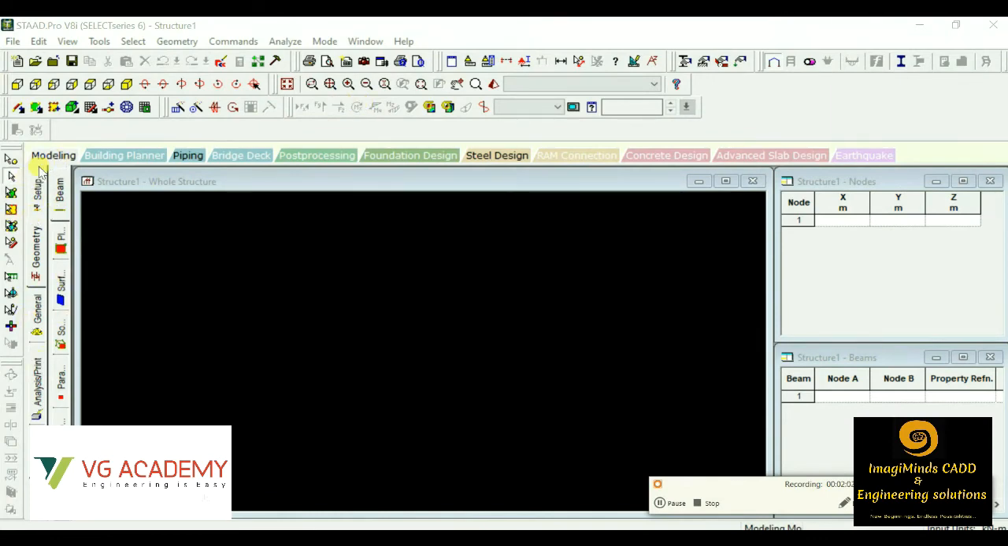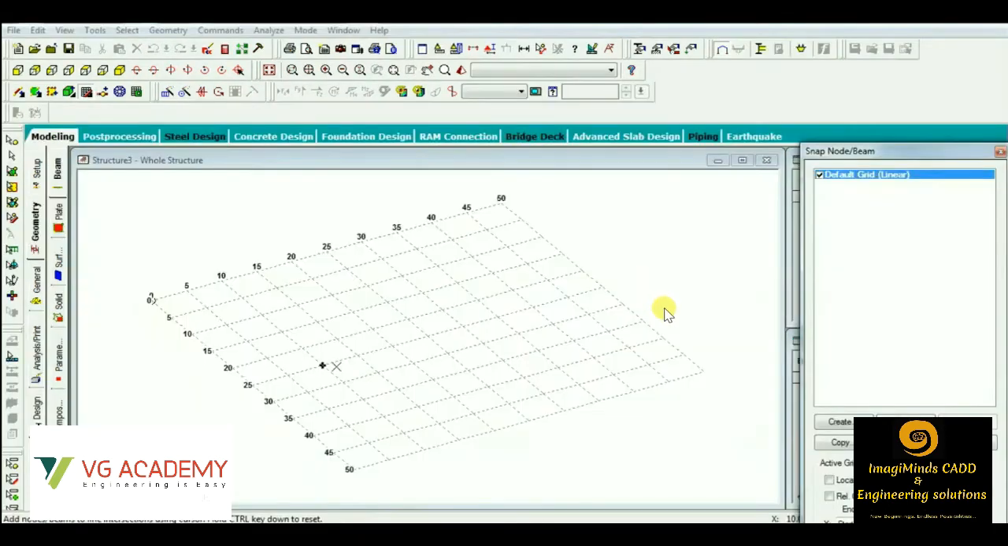Then this part is called the page control, wherein we have different pages like the general, analysis, print, designing, geometry, these different types of pages. As the video goes on, I'll give you each and every detail. Start with the structural modeling process.